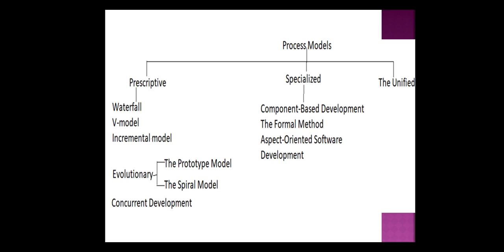Coming to the specialized model, we have three different process models. They are component based development model, the formal method model, and aspect oriented software development model. And finally, the unified processing model. So this is the classification of various process models. In the next revision session, let us discuss in brief about all these process models.